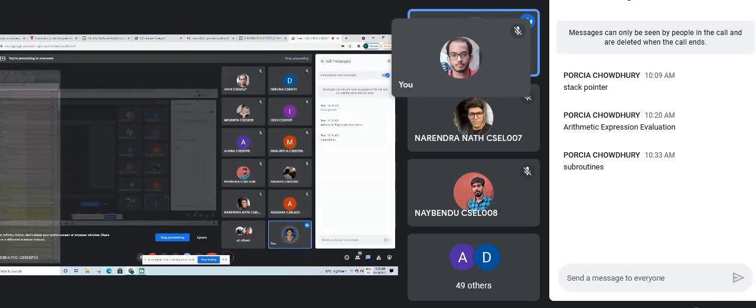Now, why do we have to store that memory location in the stack, not in any other general purpose register? Suppose instead of one subroutine call, you have more than one subroutine call. You have a main program, then subroutine 1, and after that subroutine 2.